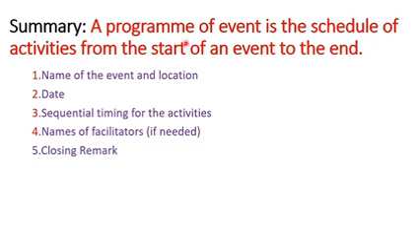And what are the features of a program or event? The features include name of the event and location, the name of the event and where it is coming up. We have the date of the event. We have sequential timing for the activities. All the activities do not take place at the same time. They have special timings for them to come up.